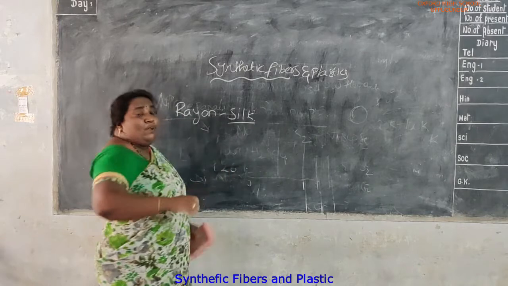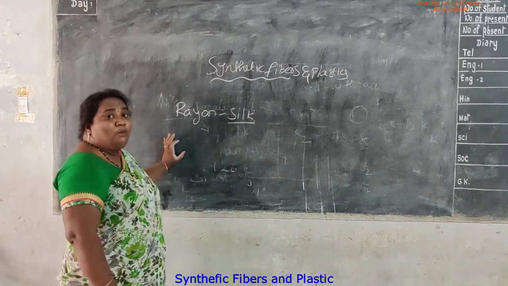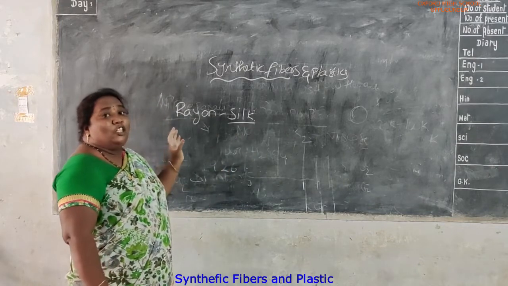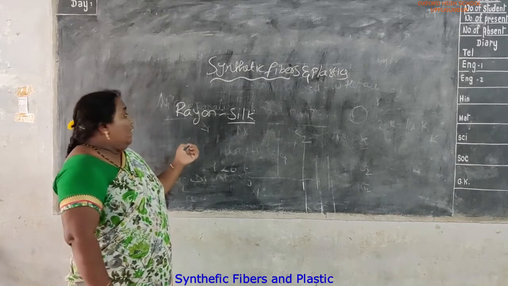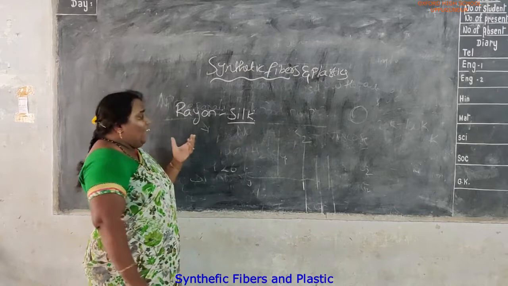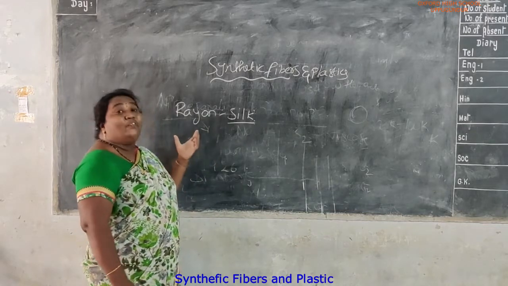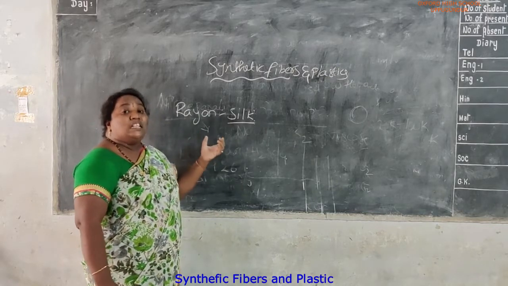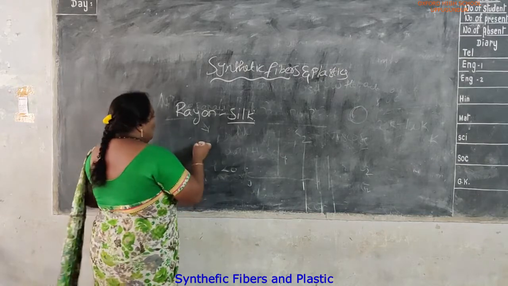Rayon absorbs water, so it is not used in a parachute. If it absorbs water, it will break out. Again, rayon is used instead of silk.